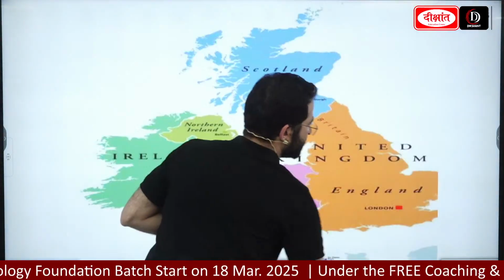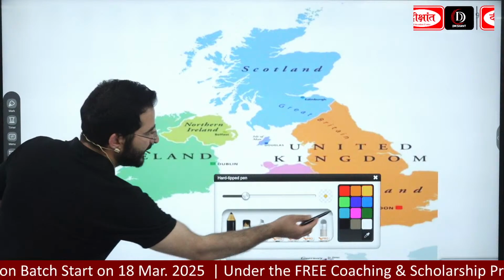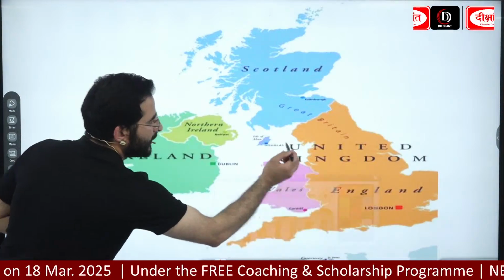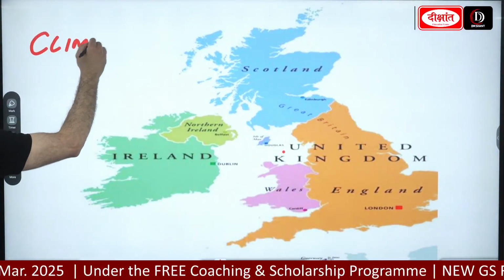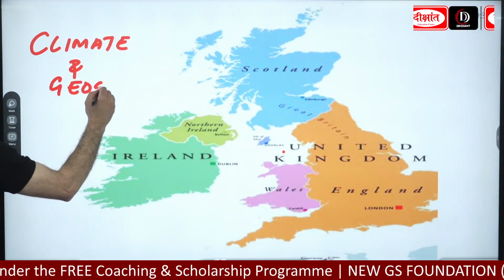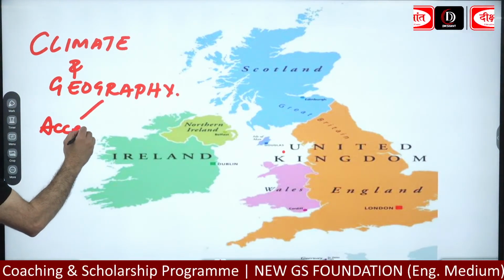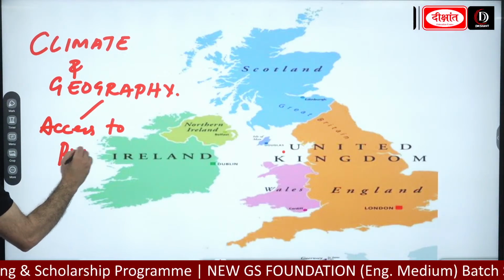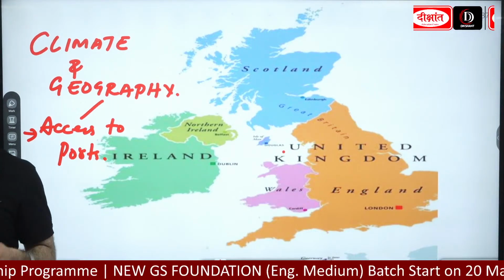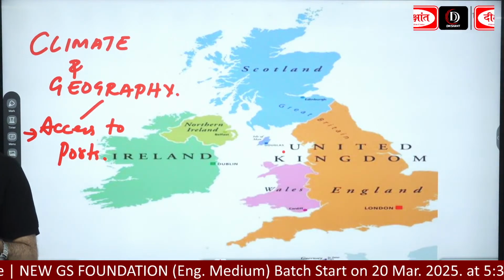Apart from that, guys, if I look at England, its geography also helped a lot. The climate and geography. Write one more point: climate and geography. In geography we can see access to ports, and in climate, there was a bit of humidity in the air, which is good for cotton.